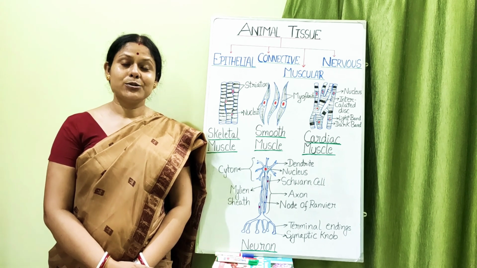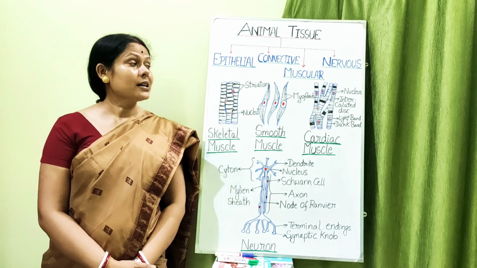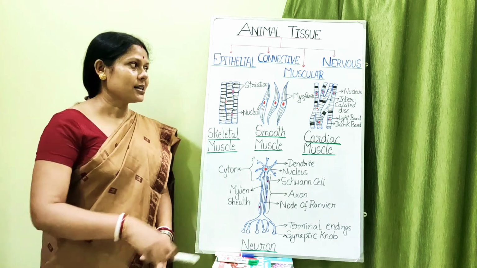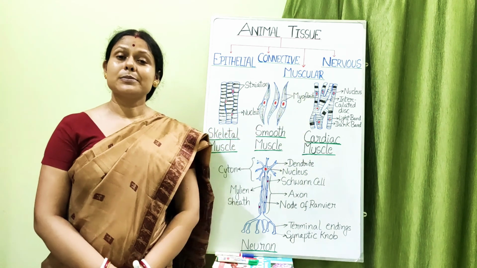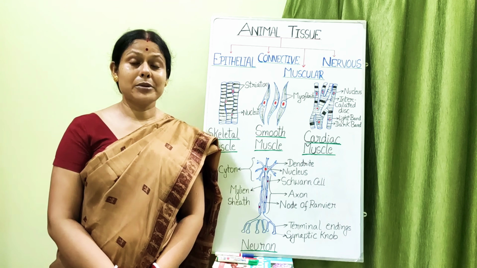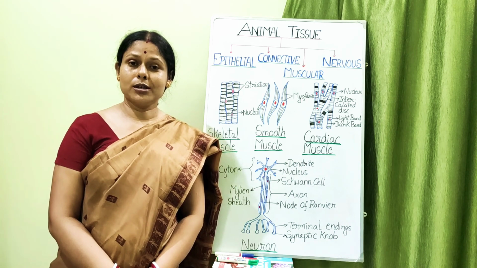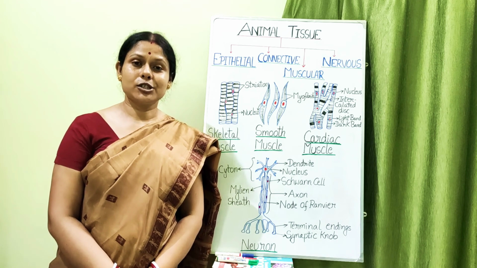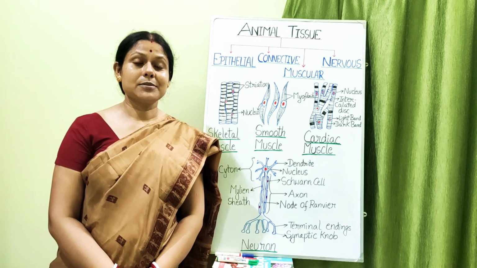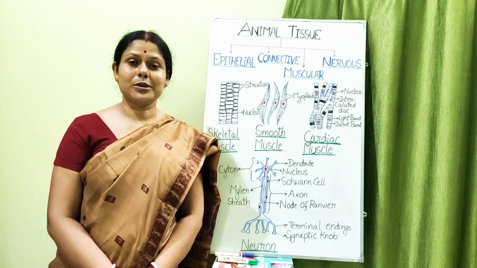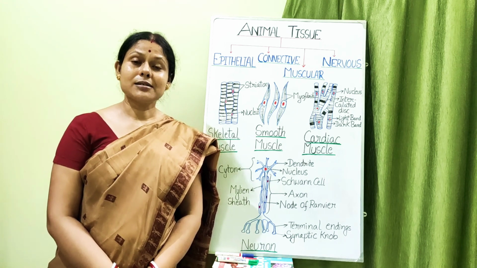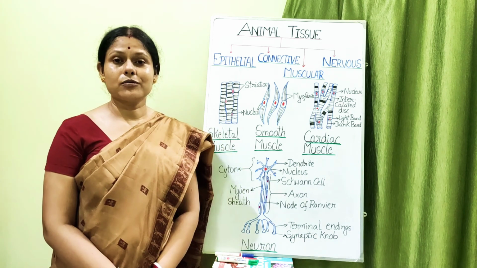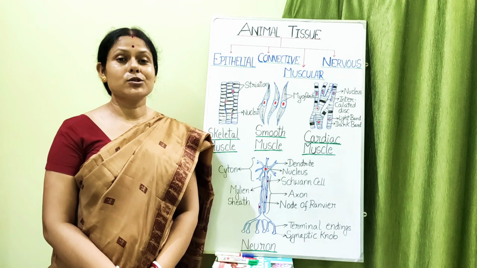Hello everyone. Today we are back with the next type of animal tissue, that is the muscular tissue. Now these muscular tissues are of great importance to the body of an organism. The reason is because these muscular tissues help an organism in performing various kinds of movement. Now these muscle tissues are made up of units or cells which are known as muscle